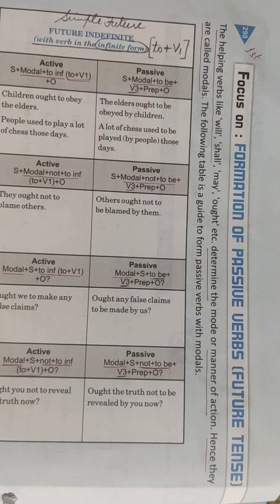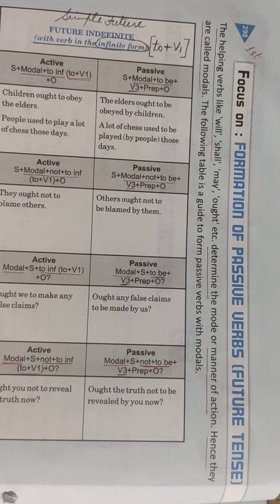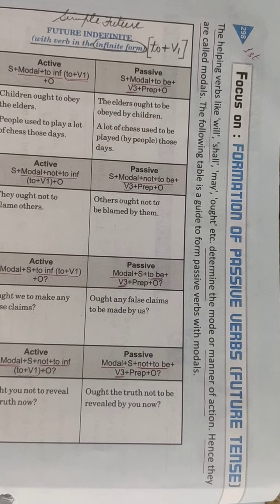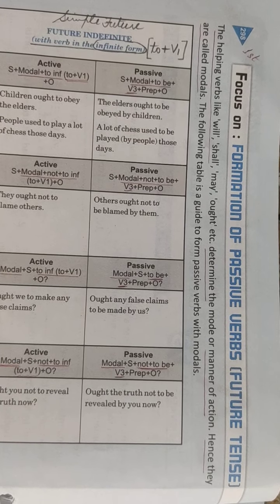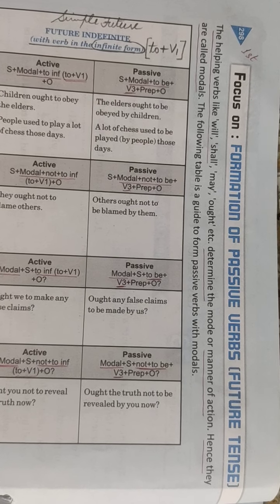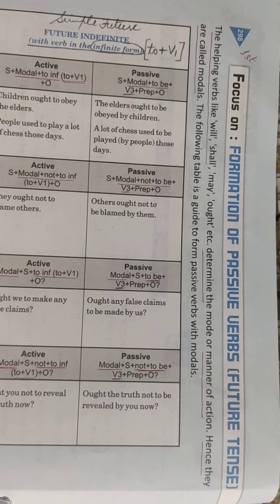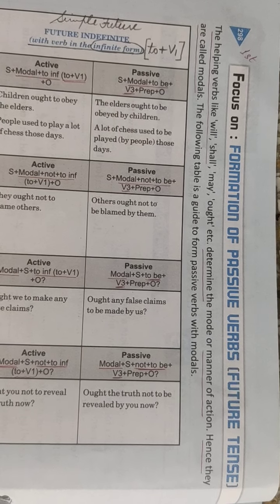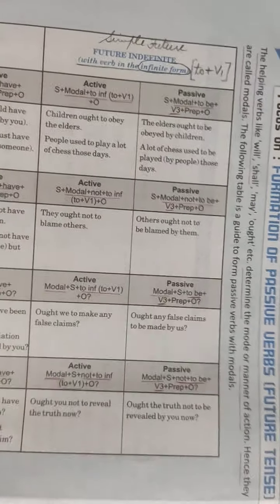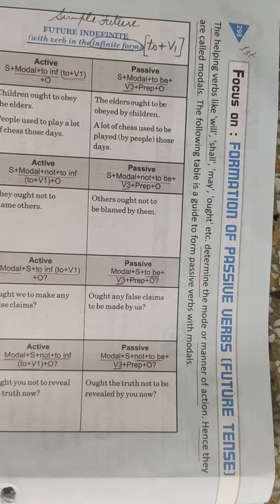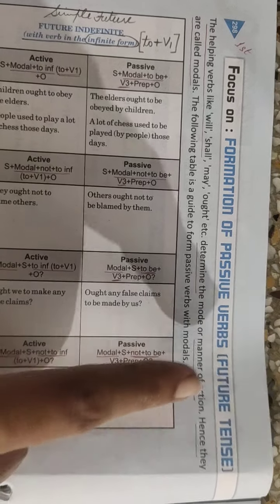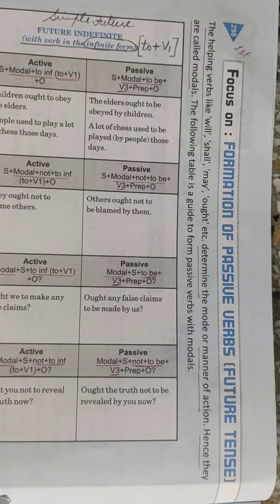Today, once again, we are there with the topic active passive. But the tense which we will be taking up is future tense. When you will read the rules, children, in the table made here, you will come across that you have a certain different kind of verbs that are included in the future tense for this particular topic.